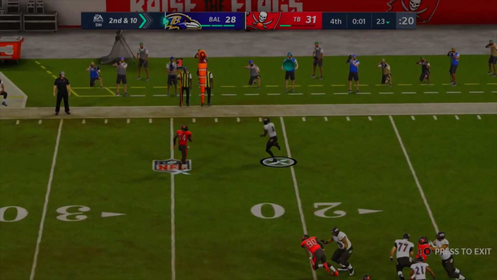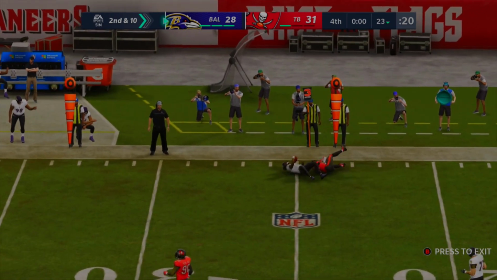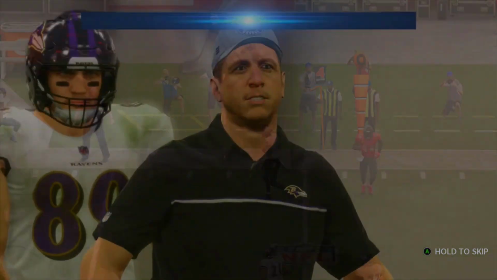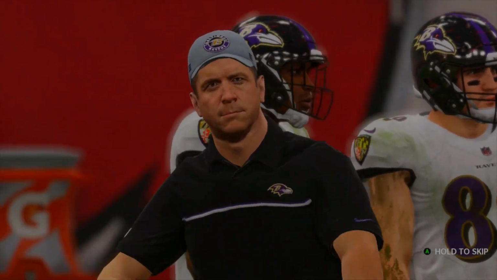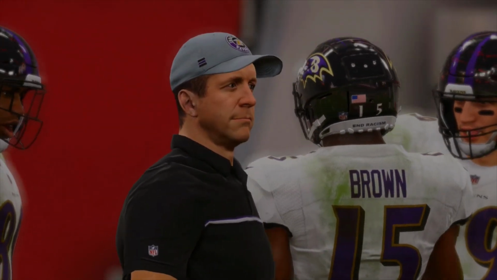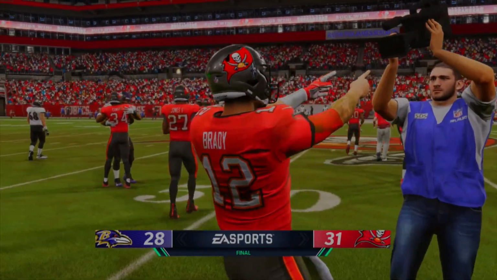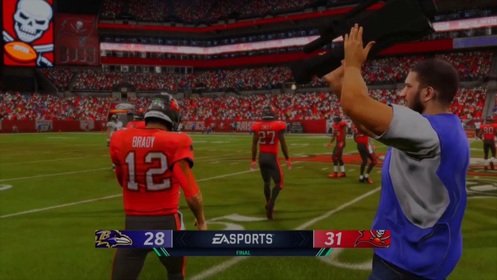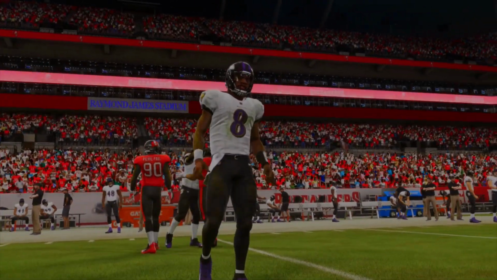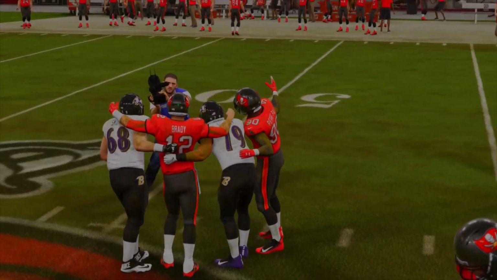So here's Lamar Jackson to scramble all the way, and yeah, that's the smartest thing you should do, Lamar Jackson, when you're down by 3 and 5 seconds left. Lamar Jackson takes off and loses it for the Ravens. Well, not really, but we're just going to call it that, because that's all we saw of Lamar Jackson. But how about Tom Brady and Gronk? The connection gets them the win, 31-28, and they're moving on to the Elite Eight to play the winner between, if I'm not wrong, the Cardinals and Giants. So let's see who wins that game.